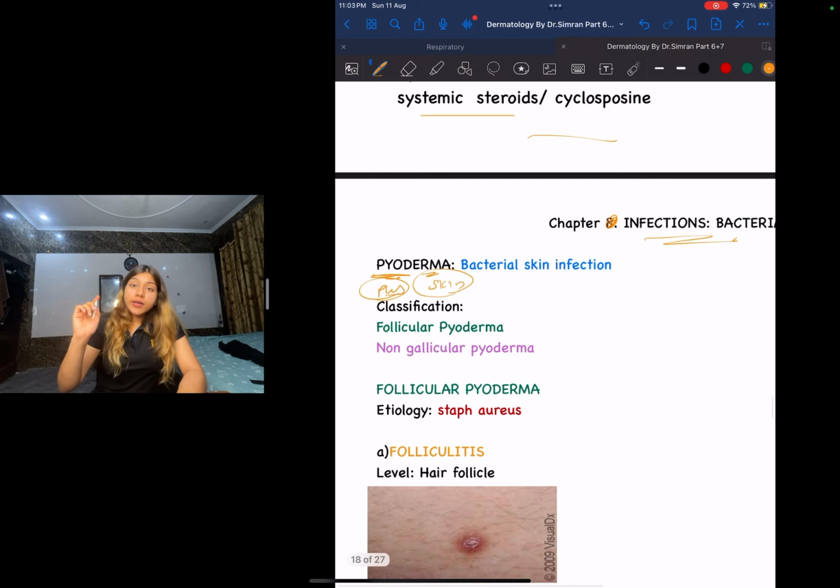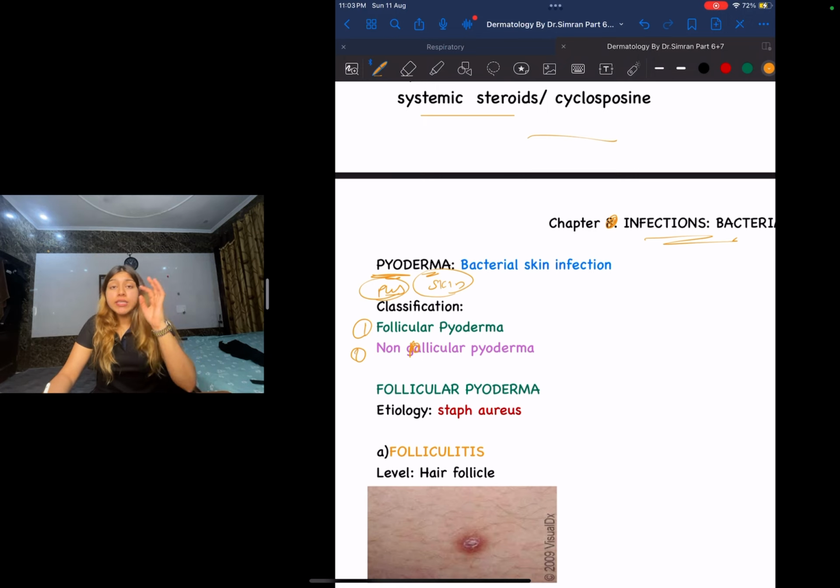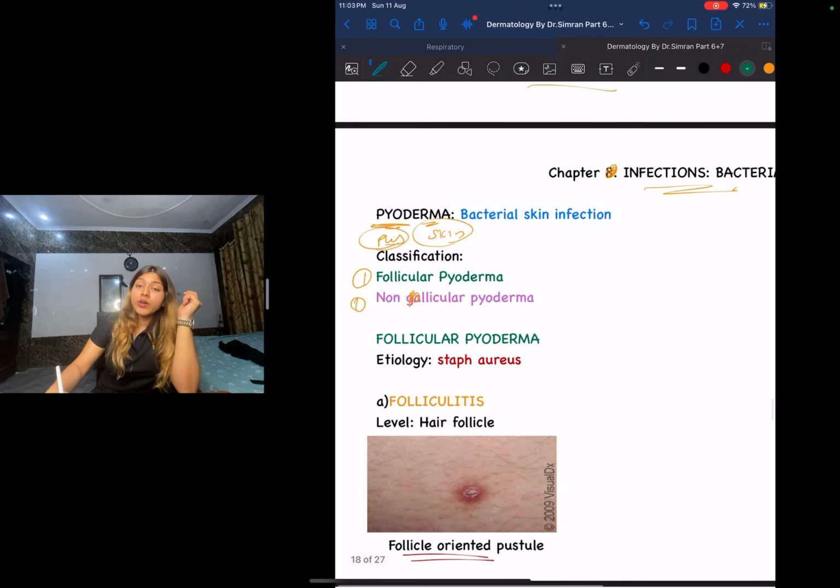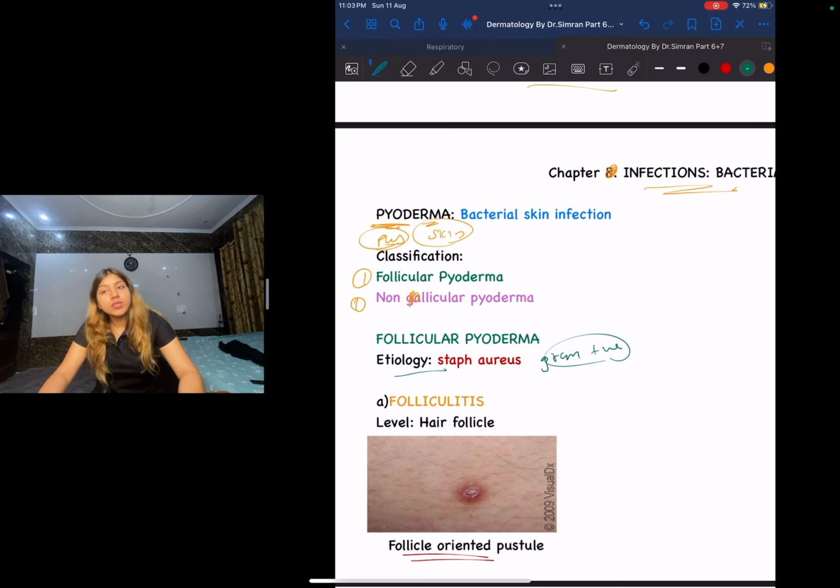There are two classifications for this. One is follicular pyoderma, one is non-follicular pyoderma. First guys, let us look at follicular pyoderma. First let us look at the etiology. What is basically causing this? It is going to be Staph aureus. Staph aureus is a gram-positive bacteria.